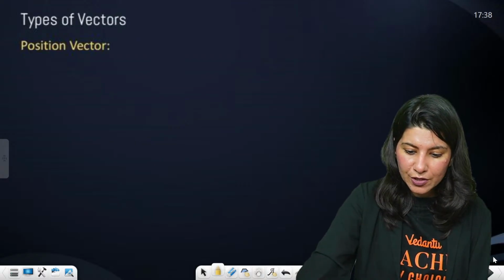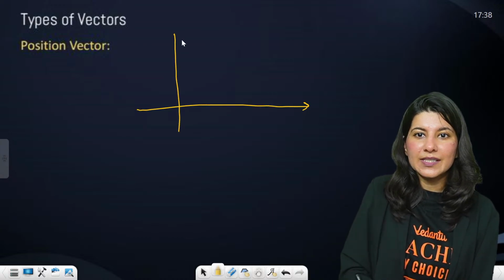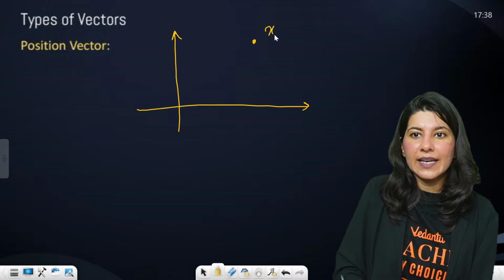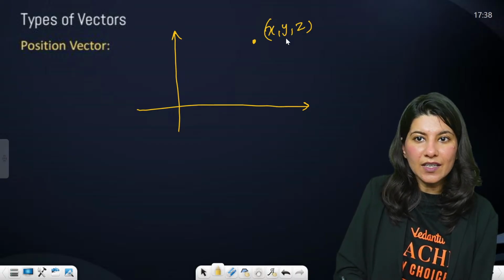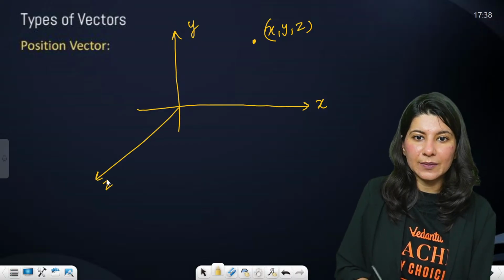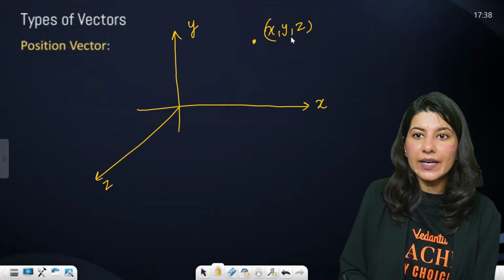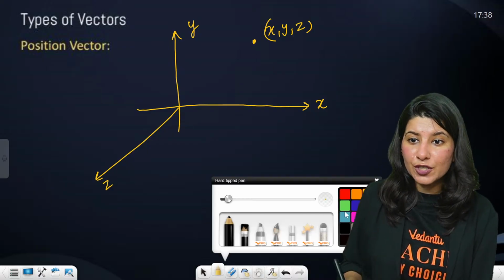Understand what a position vector is. Suppose there is a point x comma y comma z in a plane. This is x, this is y, and this will be your z. Now, position vector.